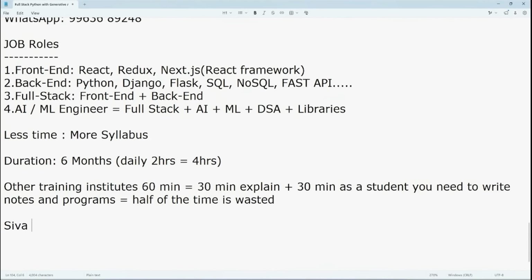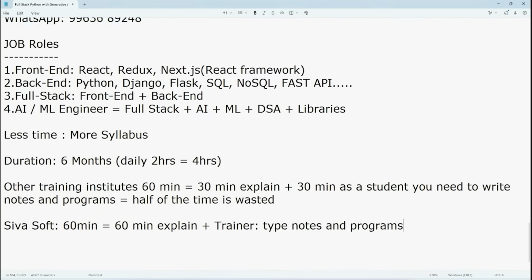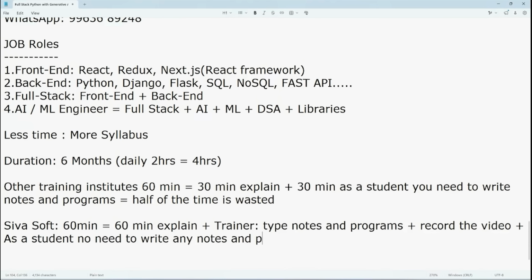Let's say a 60 minute class means a total of 60 minutes of explanation only. As a trainer, everything I am going to type. I am going to type notes, I am going to write programs, and in addition to this, I will record the video. So the biggest advantage is, as a student, you need not write any notes and programs in live classes. So teaching, explanation, everything is fine.